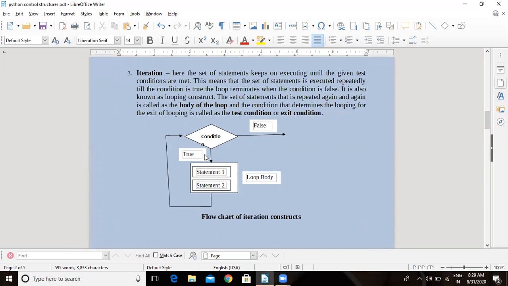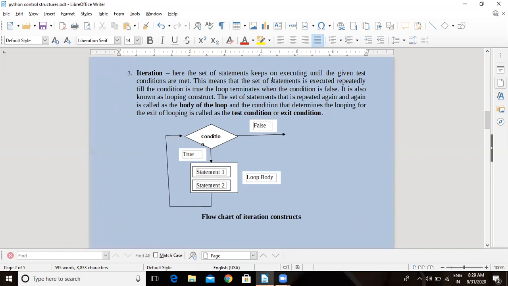If the condition comes out to be true, the statements will be executed. Once again, it will go up. Condition true, statements will be executed. If the condition is false, then we will come out of the loop. This is the body of the loop. So it keeps on executing till this condition is false.